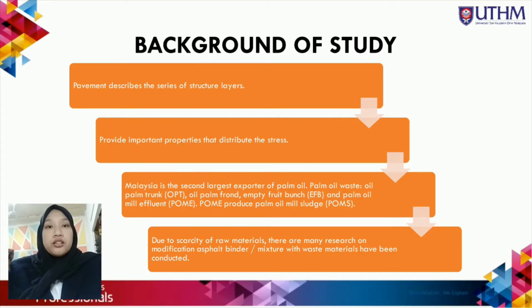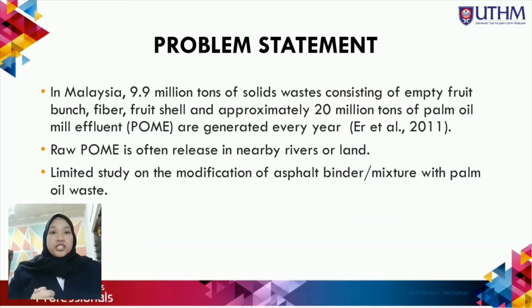Due to the scarcity of raw material, there is much research on modification of asphalt binder or mixture with waste material. In Malaysia, 9.9 million tons of solid waste consisting of empty fruit bunch, fiber, and fruit shell, and approximately 20 million tons of palm oil mill effluents are generated every year.